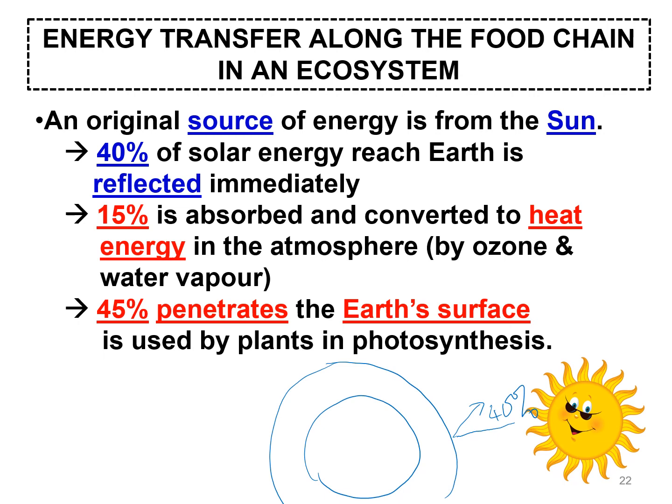15% more will be absorbed but then converted to heat in the atmosphere. Another 45% will penetrate the ozone layers and reach the Earth's surface. This 45% is usually used by plants in photosynthesis.